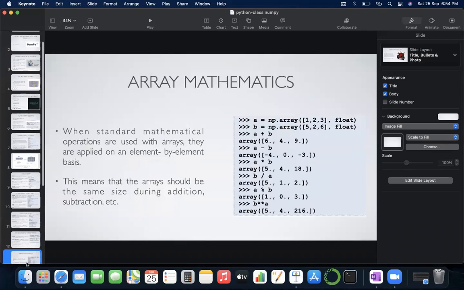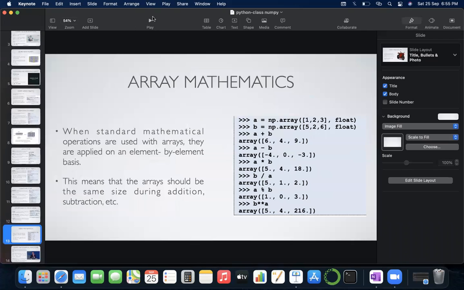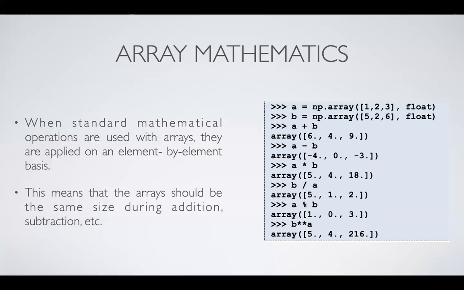Next one is array mathematics. Now, if you want to do some standard mathematical operations, you can do it simply by using the operators that are available. NumPy has already defined how the operators will work, and standard mathematical operators are applied on an element by element basis. That means in this example, 1, 2, 3 and 4, 5, 6 are the arrays, and if you do a plus b, then 1 will be added with 5, 2 will be added with 2, and 3 will be added with 6.